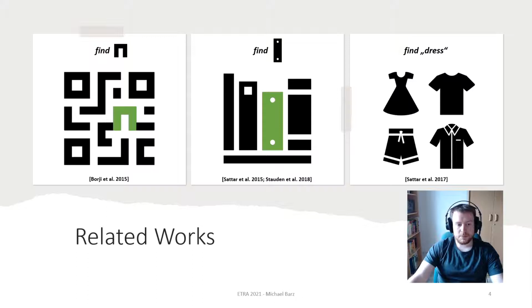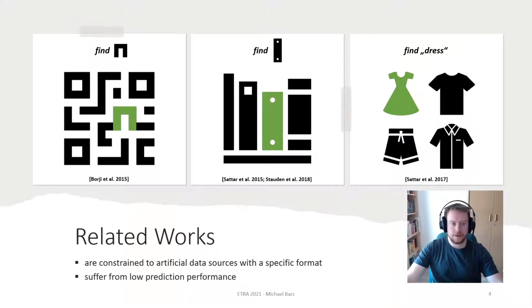Sonntag and colleagues also presented a method for predicting the category or attribute of potential search targets. For this, they asked users to find objects of a certain category or with a certain attribute in an image collage of 20 pieces. However, related works are constrained to artificial data sources with a specific format, like the dot-like patterns, or image collages with clearly defined object boundaries and a limited set of target classes. In addition, they suffer from low prediction performance.